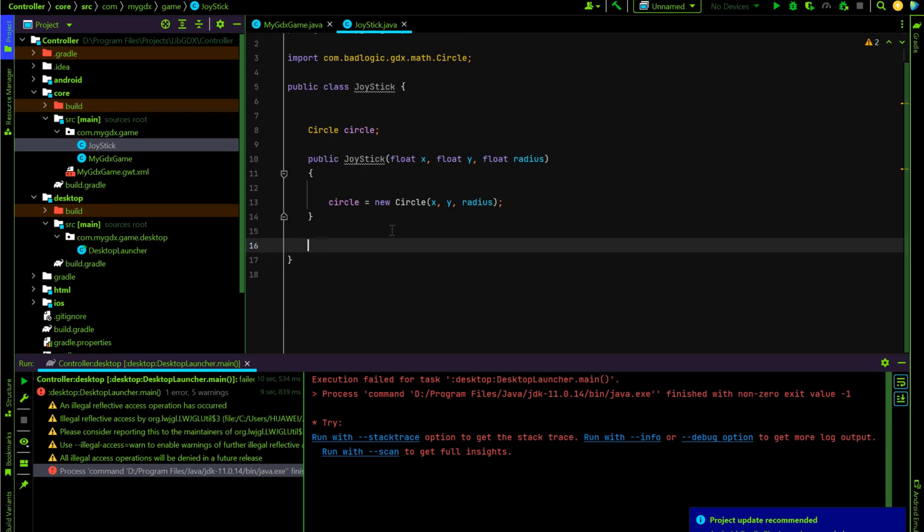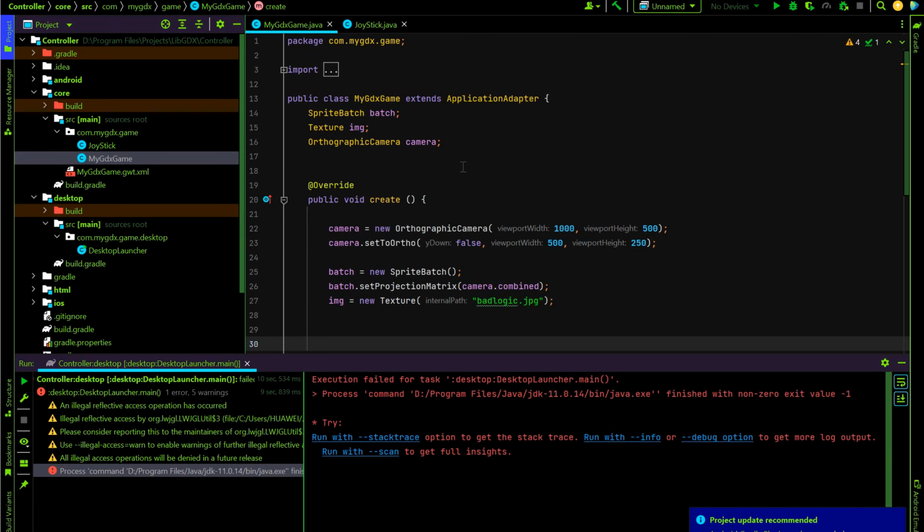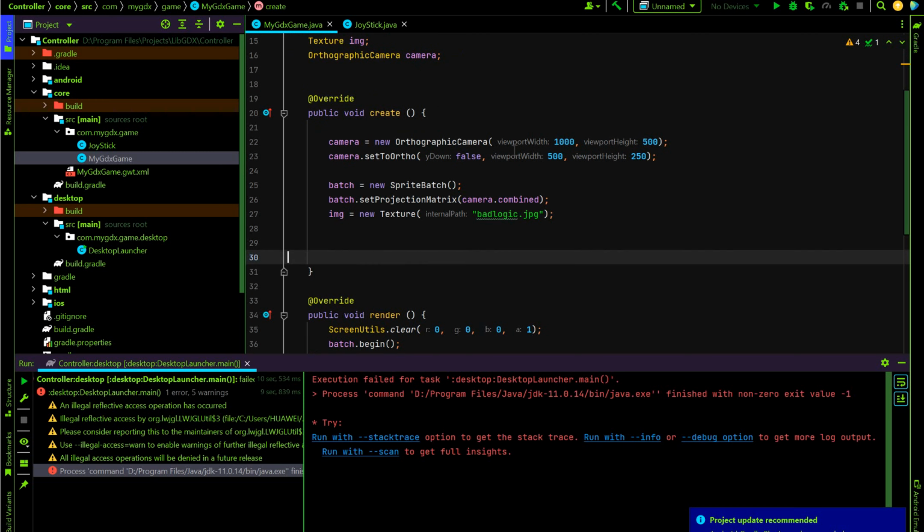Guys, now I'll create a new function that will return the state of this joystick. But before I explain that, just render this joystick so we can speak more. Another thing, I won't use an image for the joystick. You may use one, but I won't. I will use the shape renderer for this project. But maybe you can change something so you can use an image as the joystick.